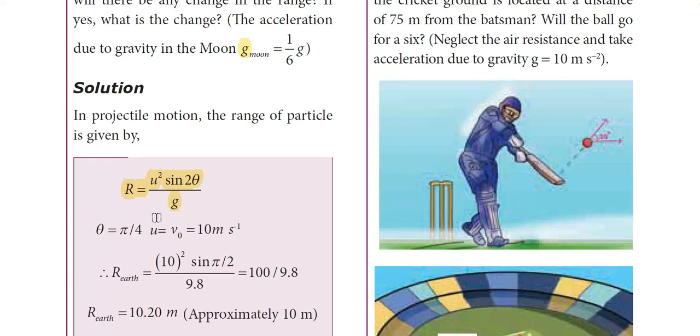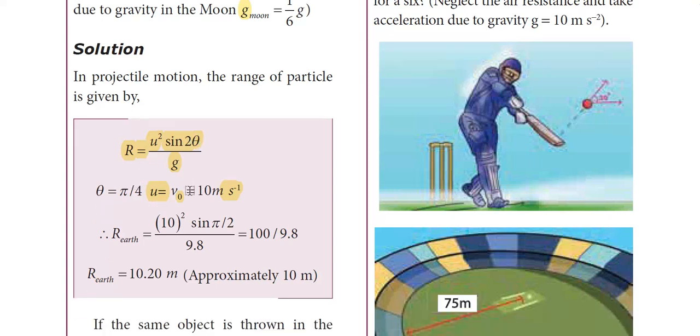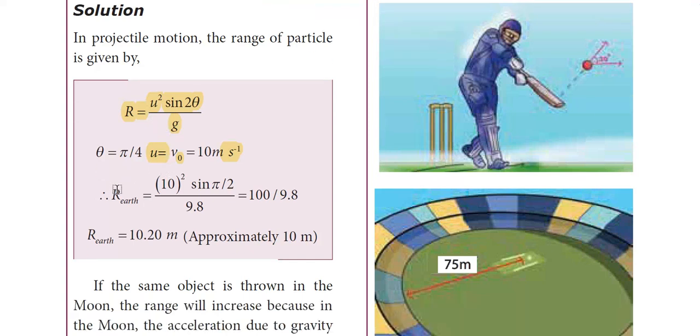We have the initial velocity u, which is taken as v naught, equal to 10 meters per second, and it is given that theta is equal to pi by 4, which is 45 degrees. So sin 2 theta will be sin 90 degrees, right? If you substitute these values in the above equation, we have R earth is equal to 10 square sin pi by 2, which is 90 degrees, divided by 9.8. Sin 90 is equal to 1. So 10 square will be 100 into 1 divided by 9.8.